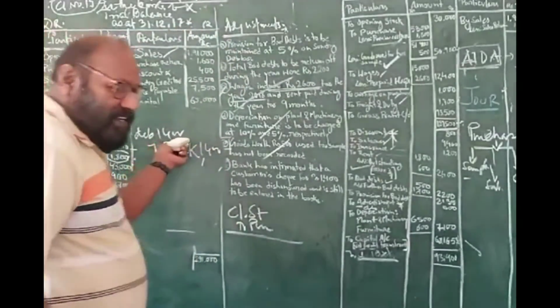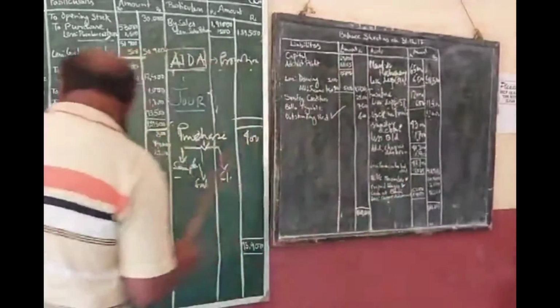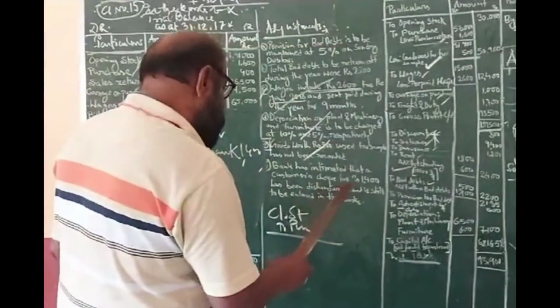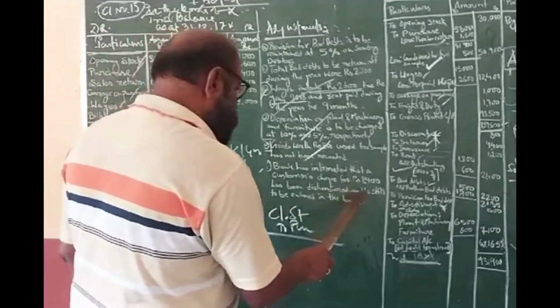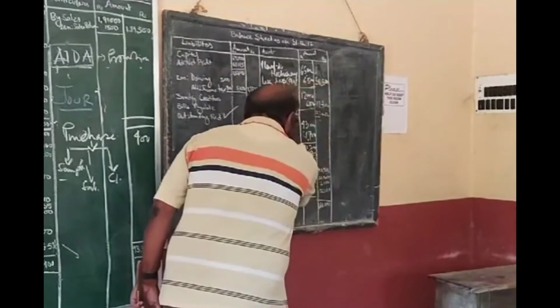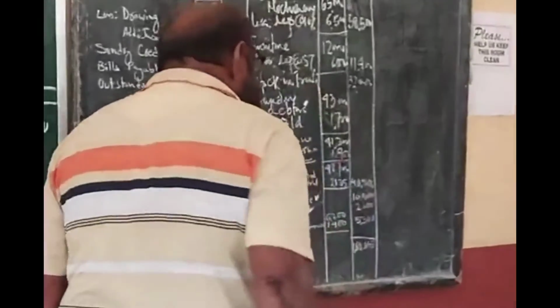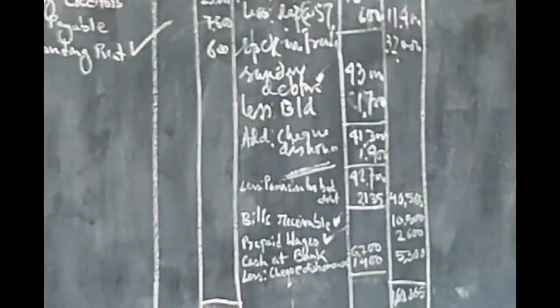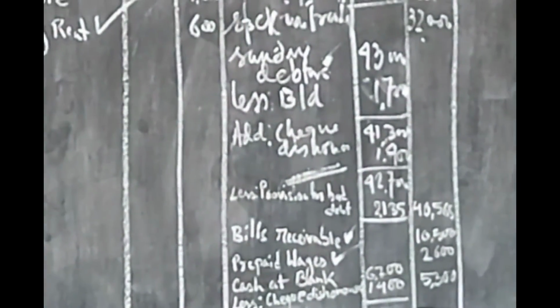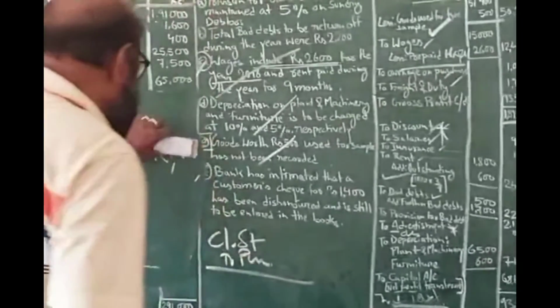Now, this amount should be added to the debtor. Okay? So what is the total amount of debtor? The debtor's amount is how much? 1,700. Check these are 1,400. That has been added to the sundry debtors. Okay? Clear? And so that is one part. Then come to the next part.